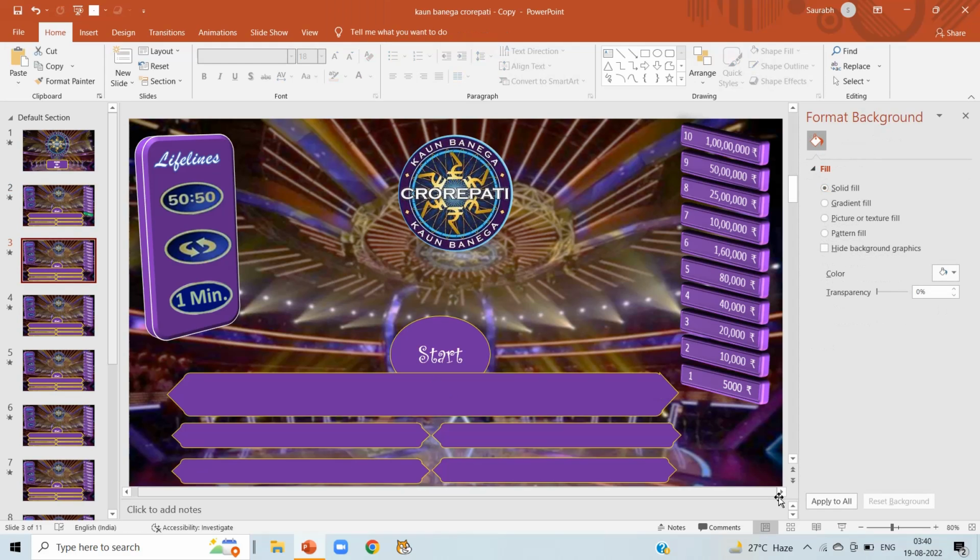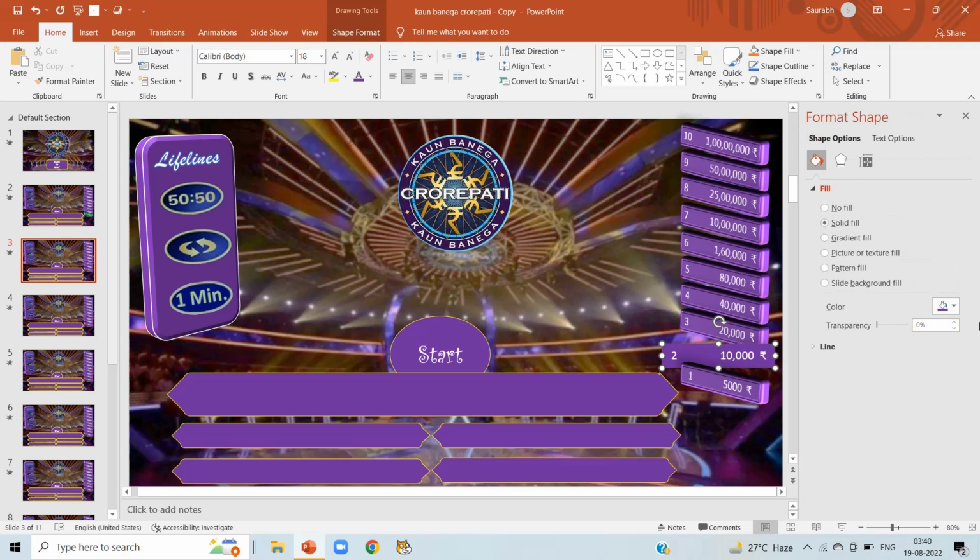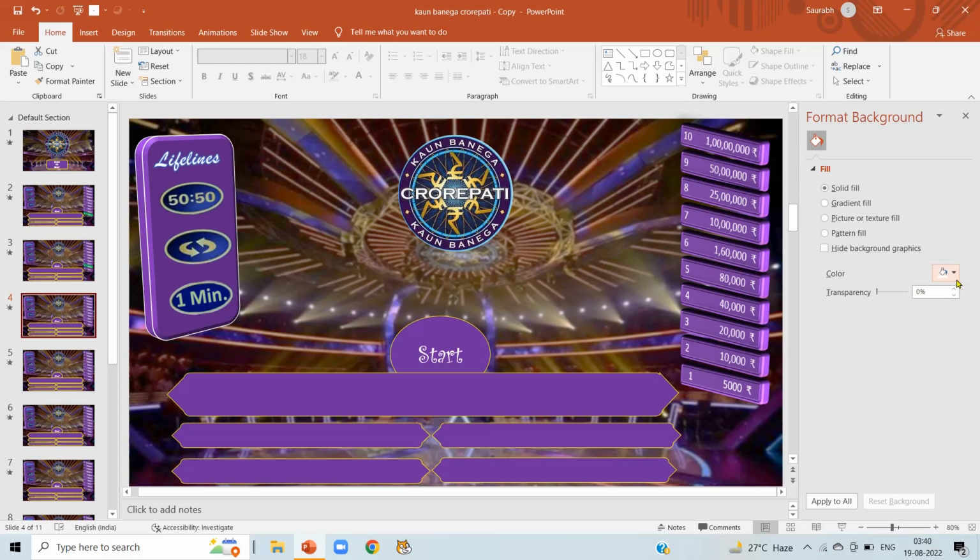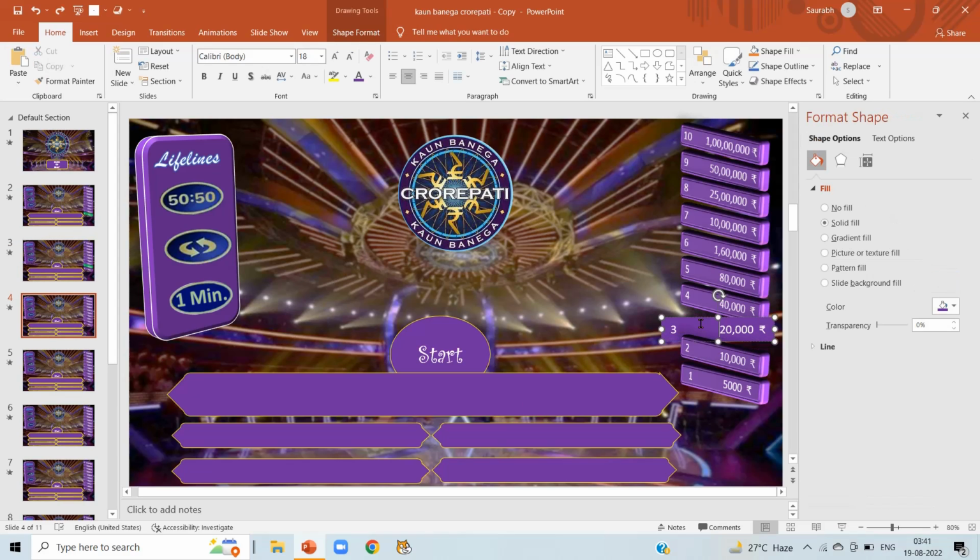Now click on slide number 3. On the left side you can see I am on slide number 3 and I am changing the color of the second question to green. Please pay attention to not get confused. Our slide number is +1 to the question number. Now click on our fourth slide and here is our third question we are going to highlight, like on second slide first question, third slide second question, and on our fourth slide click on option number 3 in the format shape and change its color to green.